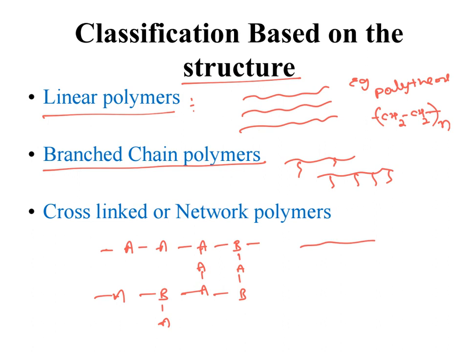Generally it is a linear polymer, and in between there is a cross linkage. An example for this is bakelite, a phenol formaldehyde resin. It is an example for a cross-linked or network polymer.